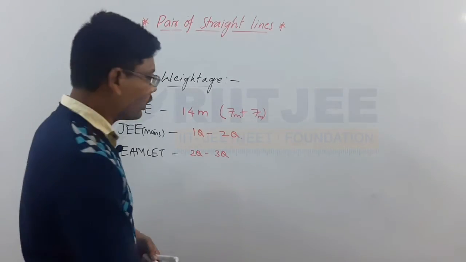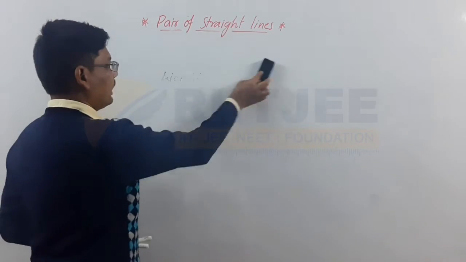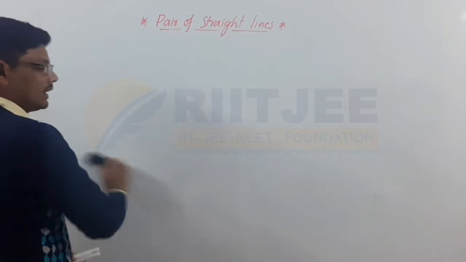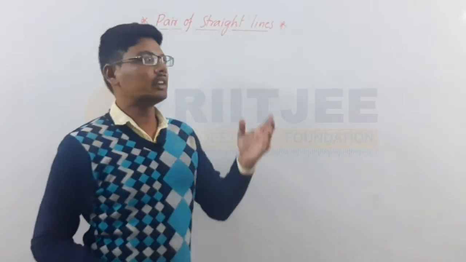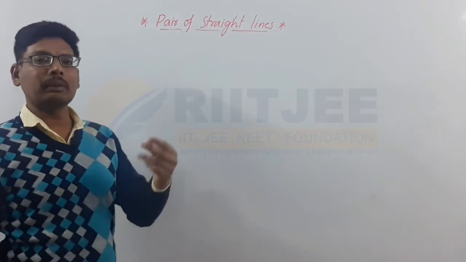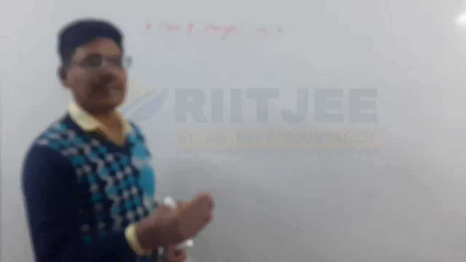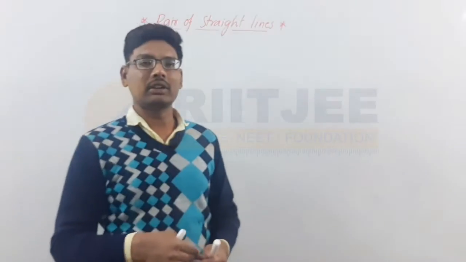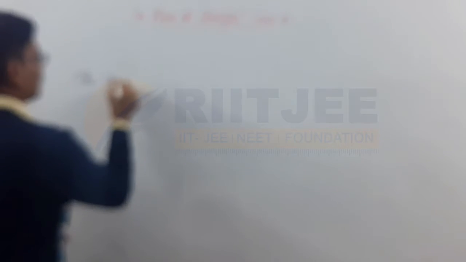And when we discuss the introduction part of pair of straight lines, the word itself says it: pair is nothing but two. So pair of straight lines, the combination of two straight lines, we are going to discuss in this chapter.